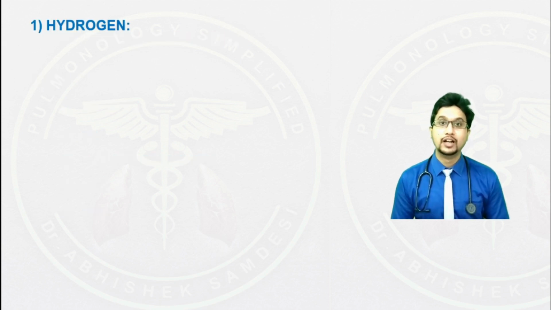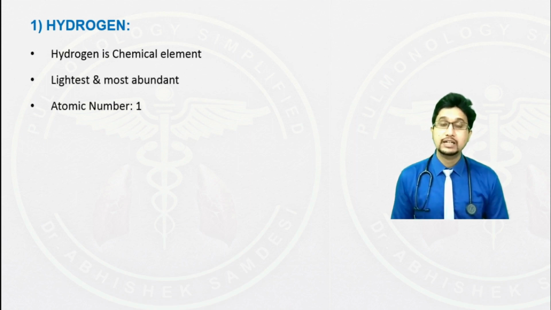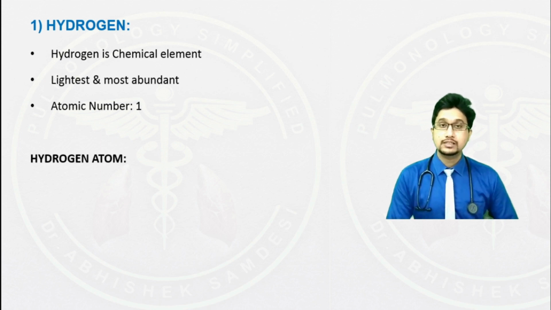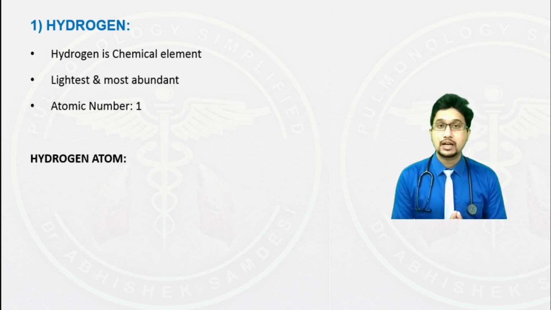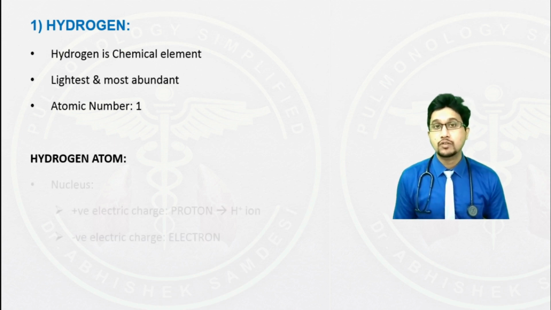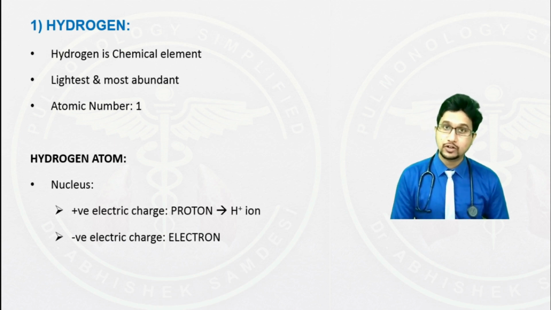and then we shall briefly discuss what an acid and a base are. Let's discuss hydrogen. What is hydrogen? Hydrogen is a colorless, tasteless, odorless, abundant gas that is present in nature. Hydrogen is a chemical element which is very abundant, and it is the lightest element with an atomic number of 1. Let's discuss the hydrogen atom. The hydrogen atom has a nucleus made up of a positive charge called the proton and a negative charge called the electron.